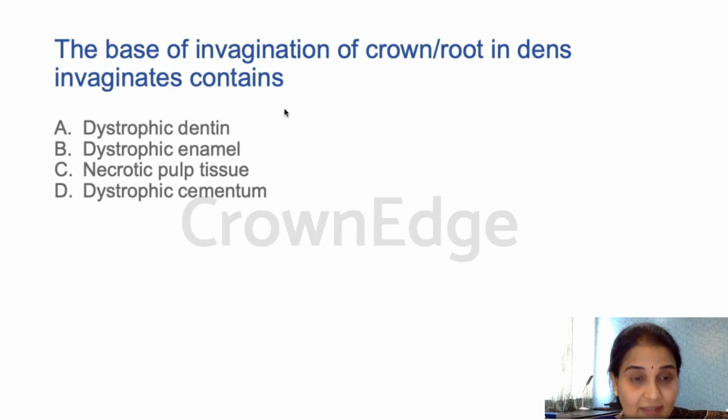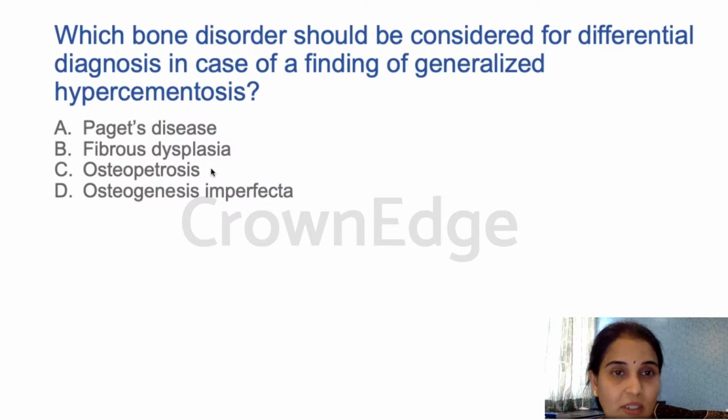Dystrophic enamel is the answer. B is the answer because the entire lining of the invagination is by the enamel. Okay, the answer is B. Dystrophic enamel is the answer for this question. Hope you guys are answering that. Next question.